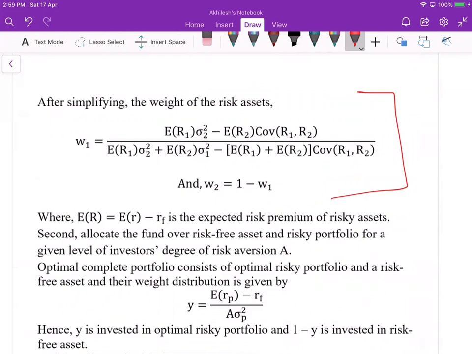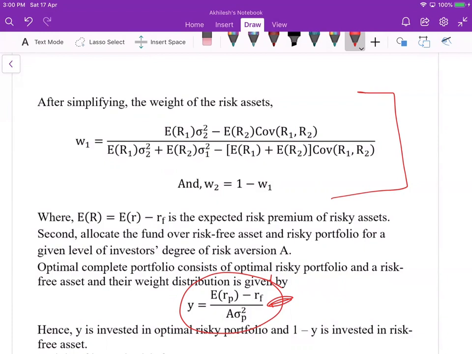When we have the optimal risky portfolio, we compute the optimal complete portfolio. How? The distribution between the risk-free asset and the optimal risky portfolio is given by this, and y is the amount invested in the optimal risky portfolio out of the given optimal complete portfolio.